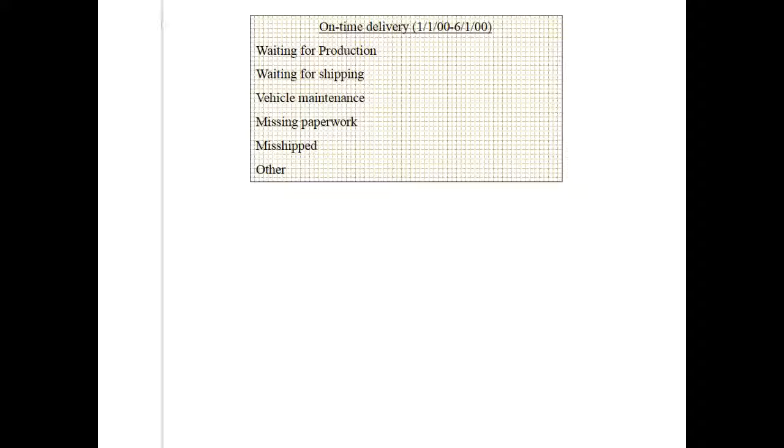And for a certain period of time, let's say 6 months, we have found that 4 times we were waiting for production to finish something, twice we were waiting for shipping, looks like 7 times we were waiting for vehicle maintenance, looks like 14 times we were looking for missing paperwork, 12 times it was misshipped, and then there were 4 others that just seemed to be one-time kind of things, so we grouped them together as other.